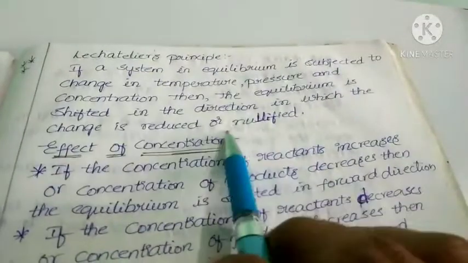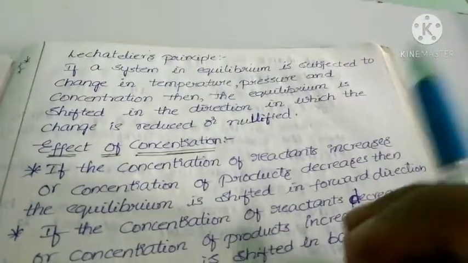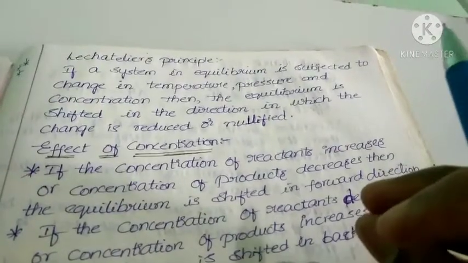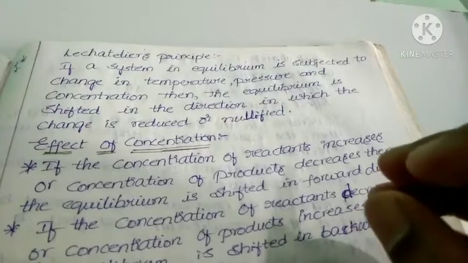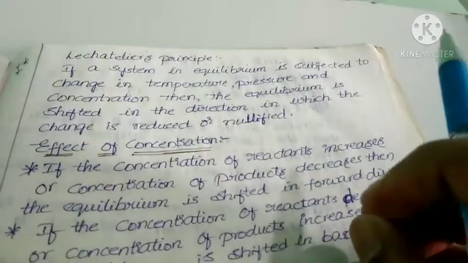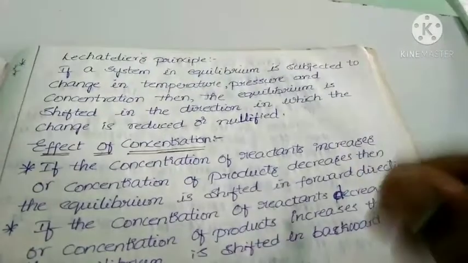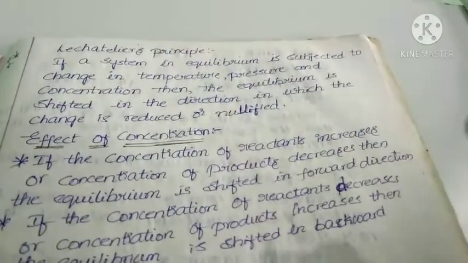What is the meaning of the statement? Suppose a reaction is in equilibrium, what is the meaning of that? Both forward reaction and backward reaction take place with equal rates continuously. If a reaction is in equilibrium, then some factors can disturb the equilibrium.